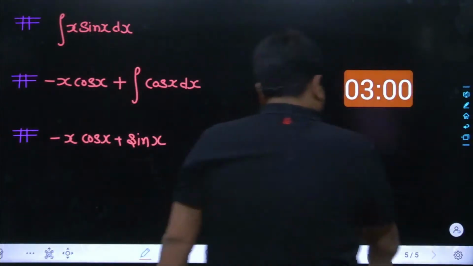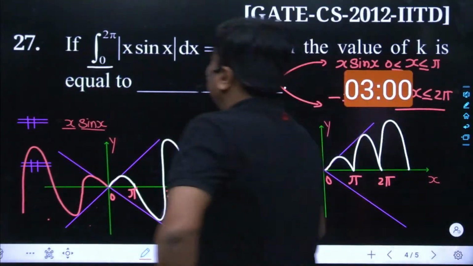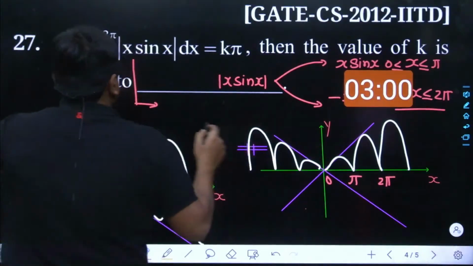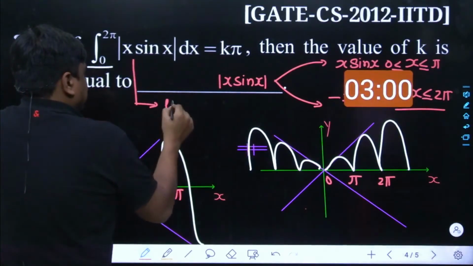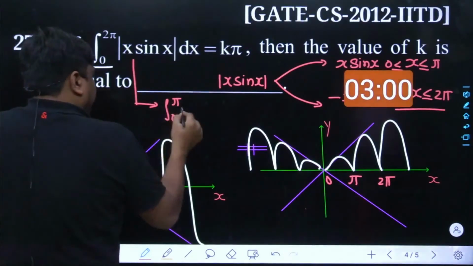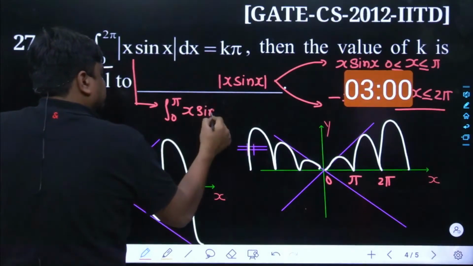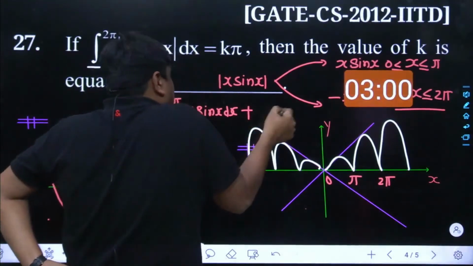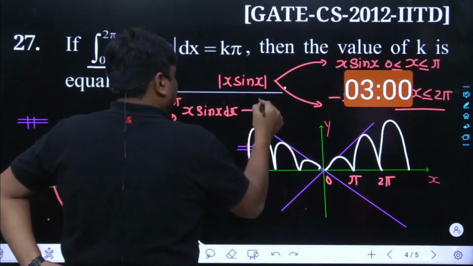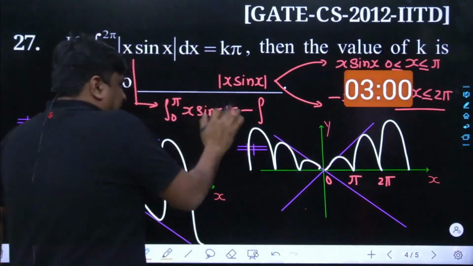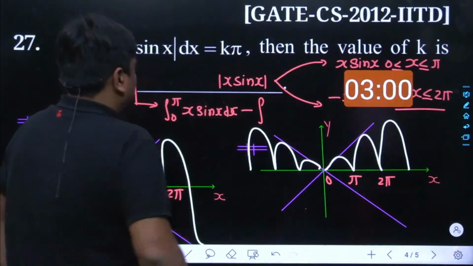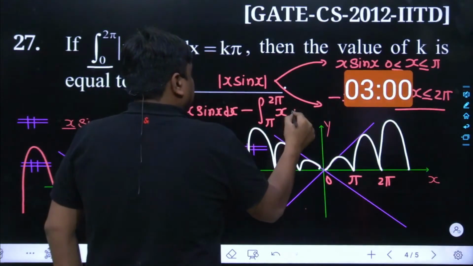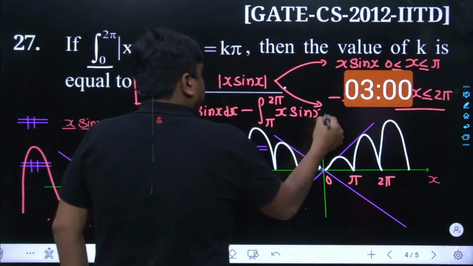Now it has to be made into two different parts. Rather than jumping from 0 to 2 pi, which we can't do here at least because the nature of the curve has changed, I will do the integration in parts: x sin x dx from 0 to pi, and then plus minus times x sin x dx. Virtually speaking, I could have taken this as a minus. I know the majority of students would get smashed at this point, and then pi to 2 pi over x times sin x dx.